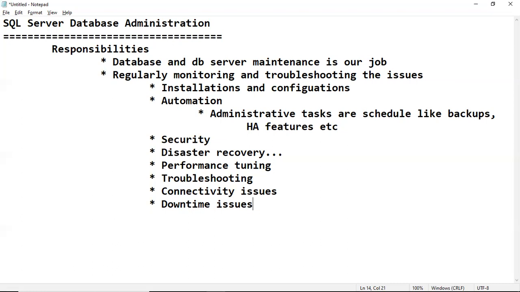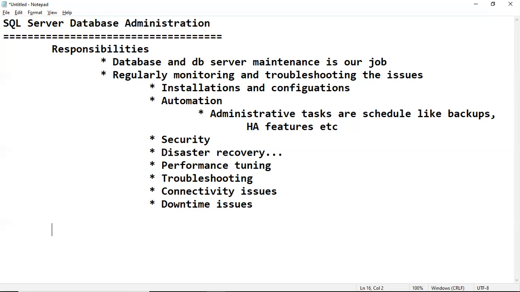We just have to understand here that our database and database server should always be up and running. It should be available to our applications, without performance issues, without connectivity issues, without security related problems. That is the main responsibility of a database admin. Understood, right?